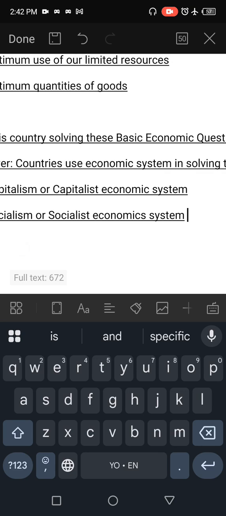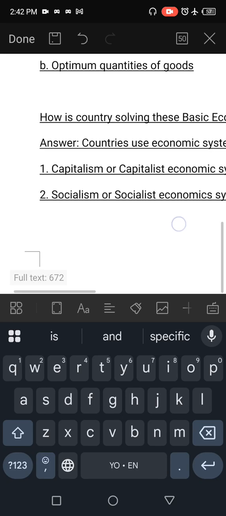The ownership, production, distribution of goods and services that satisfy human wants is done by the government. Or we say government is the one in charge of making decisions concerning giving solutions to the economic questions or problems of how to produce, what to produce, for whom to produce, and efficient allocation of resources.